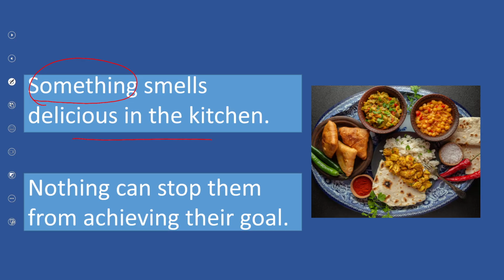Now, look at this example. Nothing can stop them from achieving their goal. Yes, what is the indefinite pronoun? Absolutely right. Nothing. Again, we are not pinpointing it. We have no idea what that is. So this is very general, not specific. So nothing and something are called indefinite pronouns.